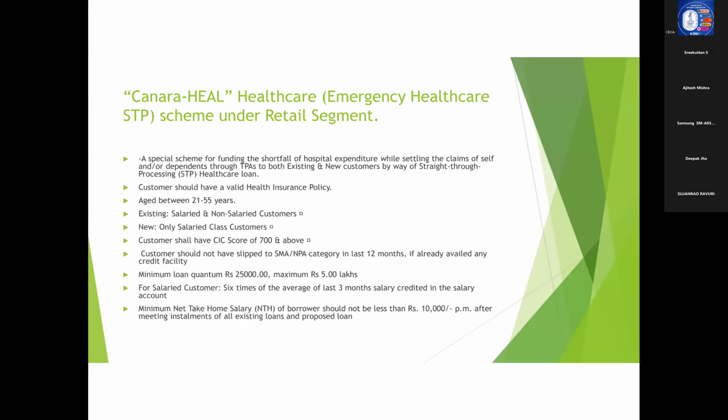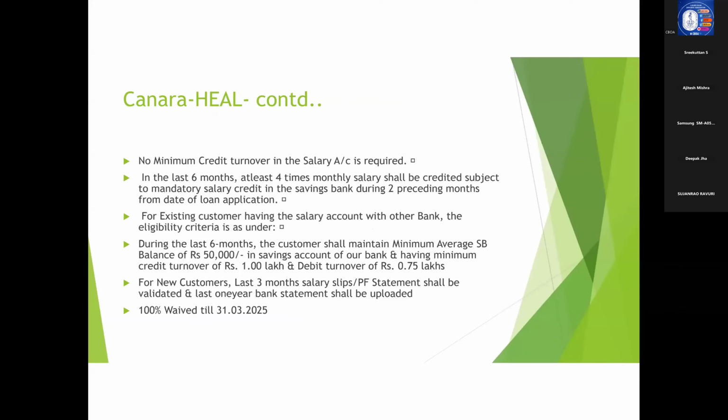Now coming to the minimum loan quantum, it is 25,000 and the maximum loan quantum is 5 lakhs. The loan quantum for salaried customers is 6 times the average last 3 months salary credited in the salary account. And the NTH requirement is 10,000 per month after meeting installments for all the existing loans and proposed loans. So that is this Canara Heal. We will continue in the next slide also.